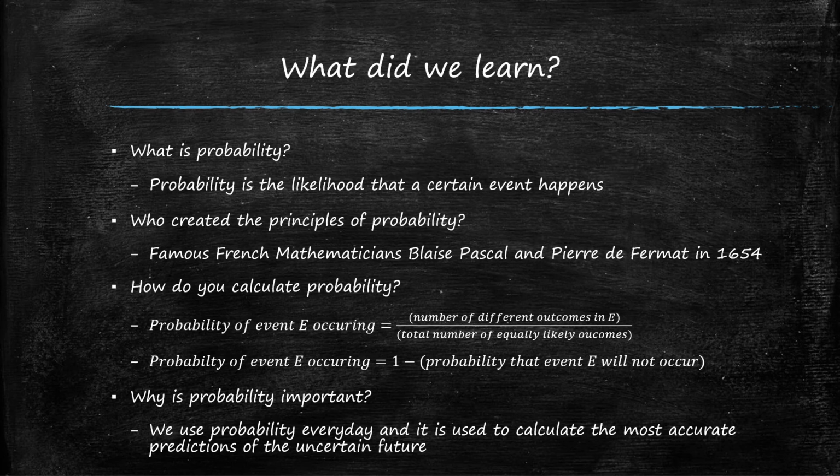So what do we learn after watching this video? We first learned what is probability. Probability is the likelihood that a certain event happens. We then learned about who created the principles of probability. And this was the famous French mathematicians Blaise Pascal and Pierre de Fermat in 1654. Next, we learned about how you calculate probability, and this is shown by the formulas seen here. Finally, we learned about why probability is so important. And this is because we use probability every day, and it is used to calculate the most accurate predictions of the uncertain future.